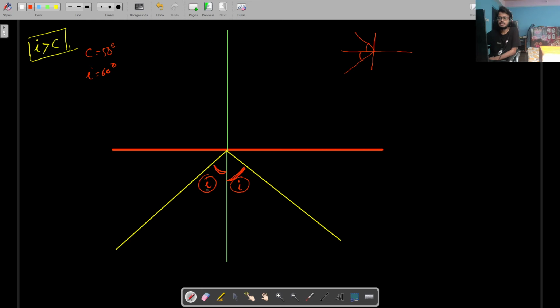So same thing is happening here. We are getting a total internal reflection. So this interface is acting as a mirror now. This is working as a mirror.